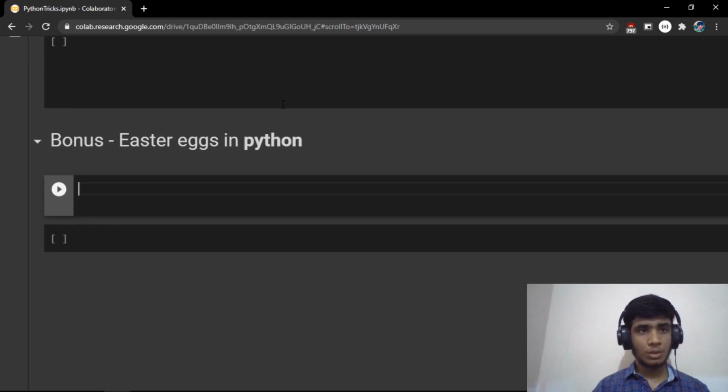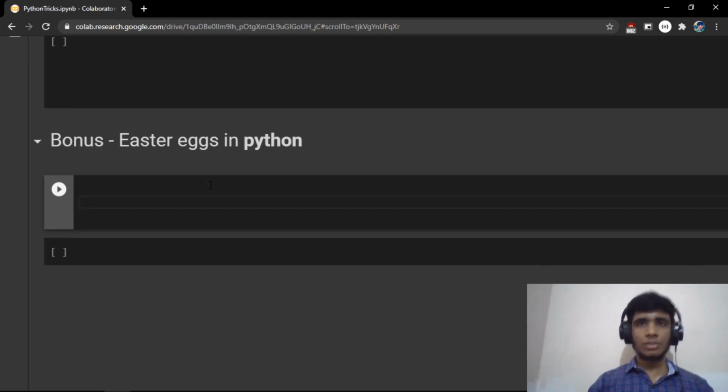As we have done with the important tricks, now it's time for some bonus tricks, and these are nothing but some Easter eggs in Python which I have seen online or in some other documentation etc. So what is meant by Easter egg? An Easter egg is something which is hidden and which cannot be found by everyone. There are some Easter eggs in Python which are very funny, and let's start with a few.